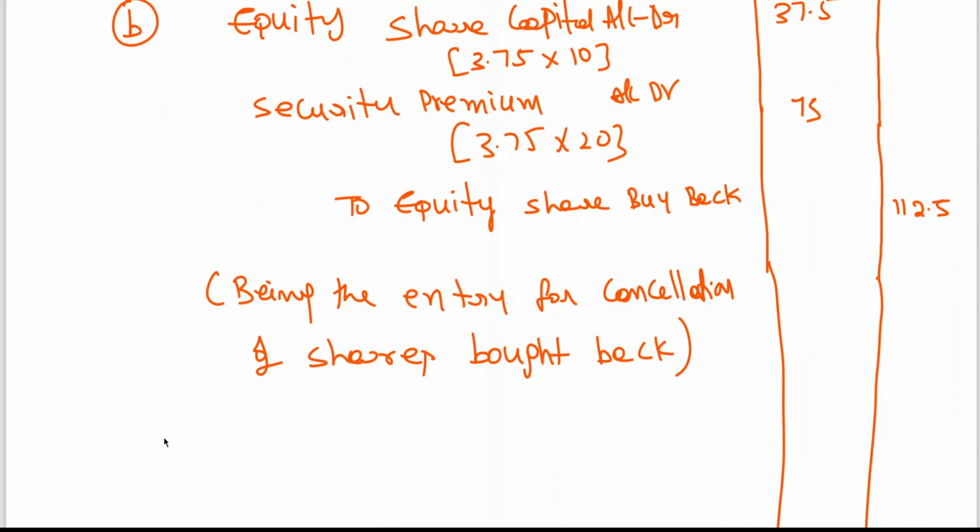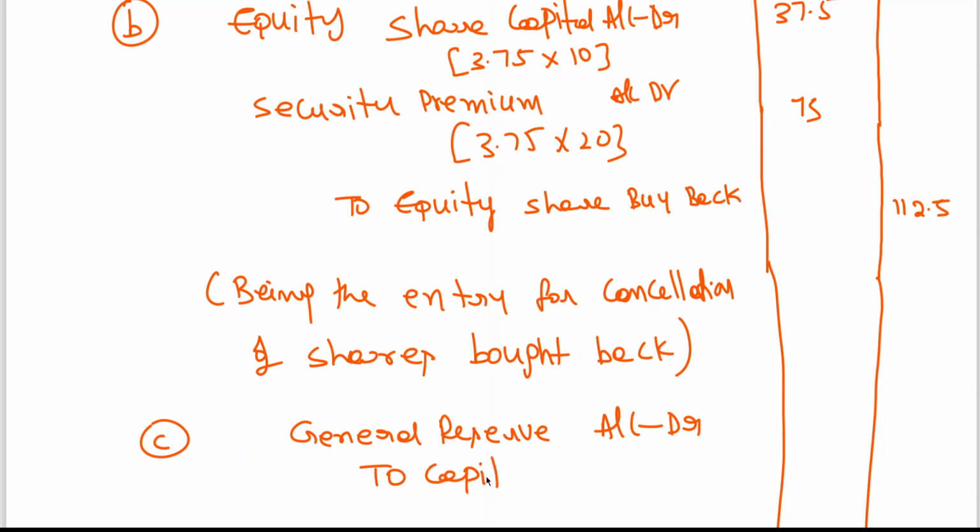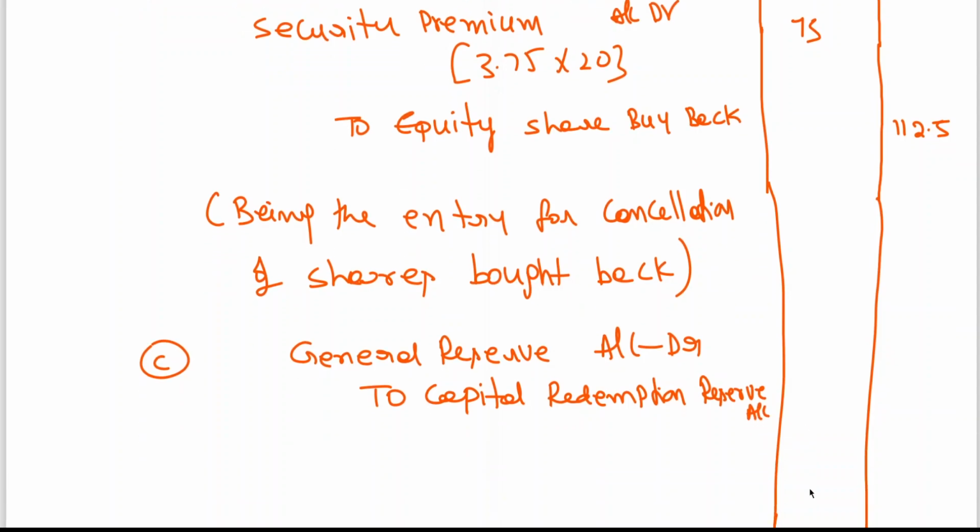See, general reserve account debit to capital redemption reserve account, 37.5 crores.